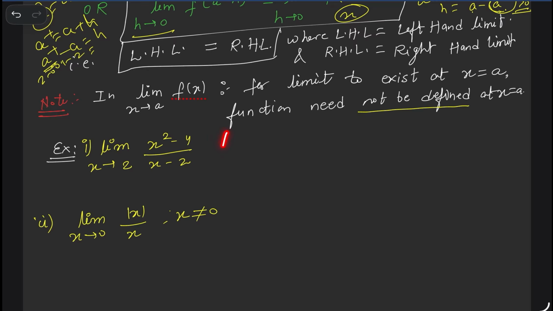And this is a rational function. Rational function means whenever the denominator is 0, that number is not in the domain. But we are finding the limit at 2. So what does this prove? This proves that whether the function is defined at this point or not doesn't matter. At point a, when x tends to a, you are asking, at point a the function may be defined or not, doesn't matter. Okay, so here how will we find the limit?